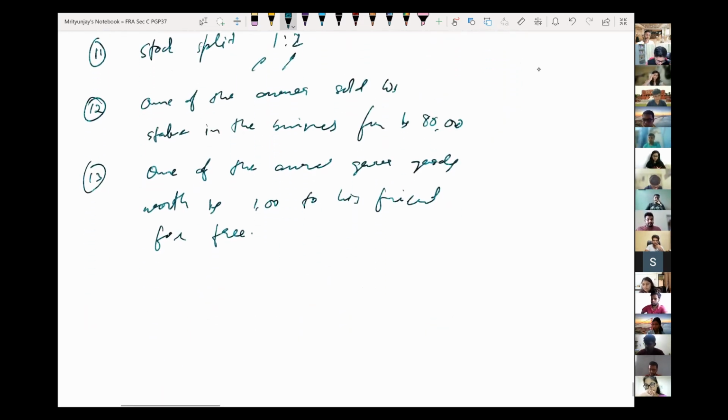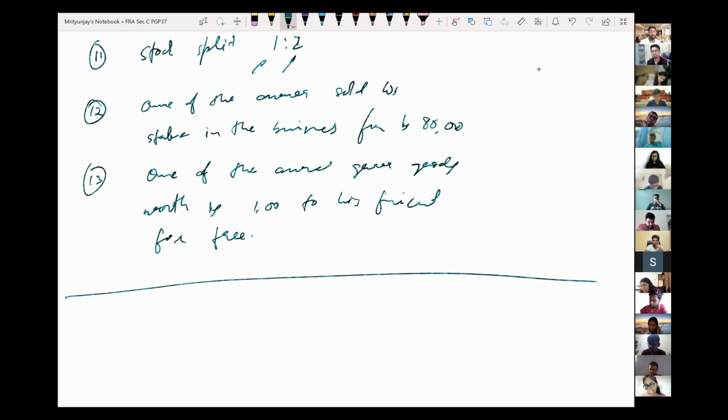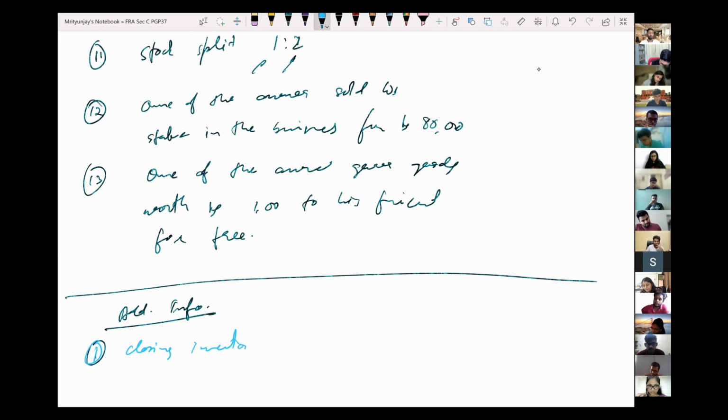So these are the transactions. Now transactions means what? Something happened. Now apart from that, I am going to give you certain additional information. These are not transactions per se, but these are information that can be crucial. Let us say information number one is closing inventory is rupees, let's say 6 lakh.